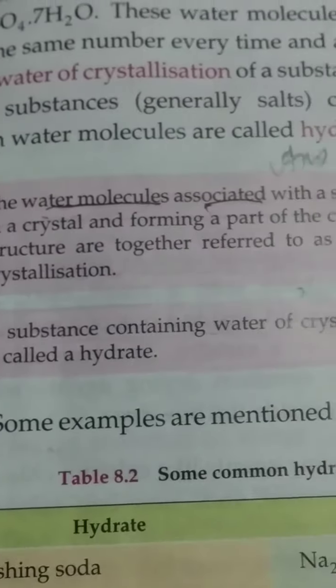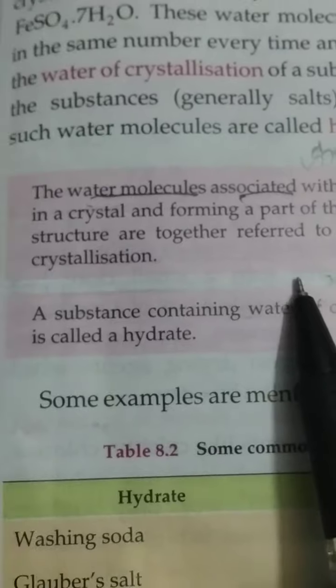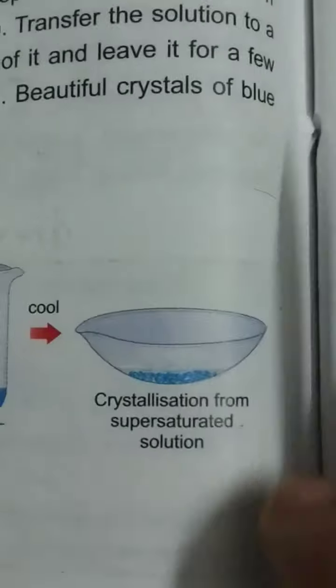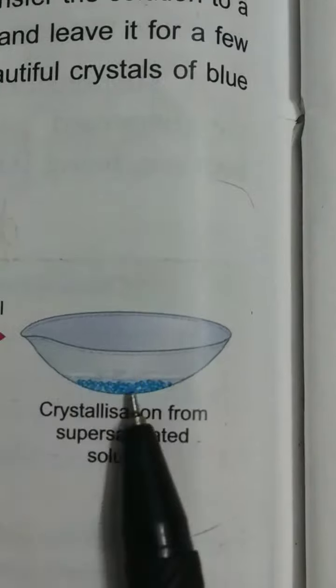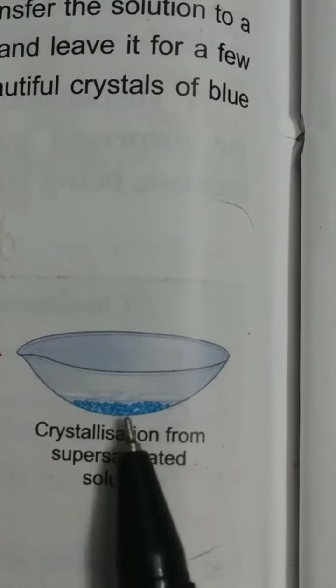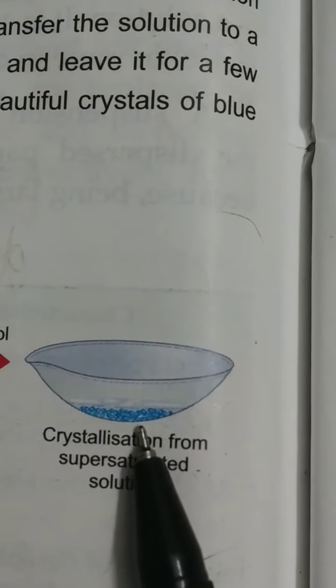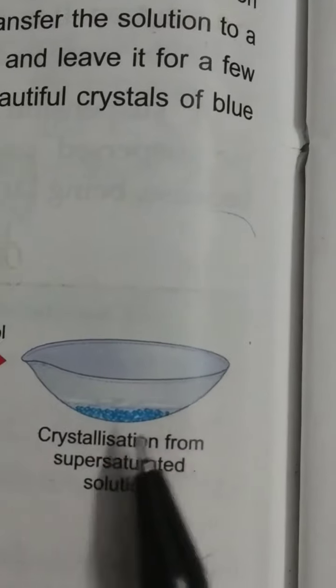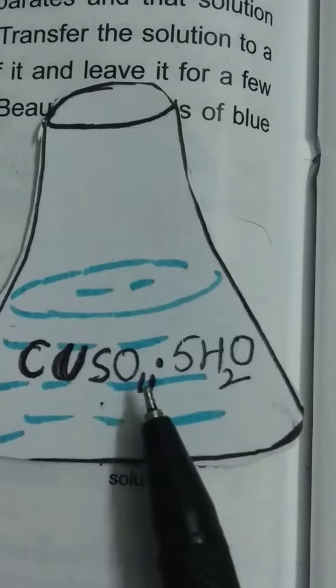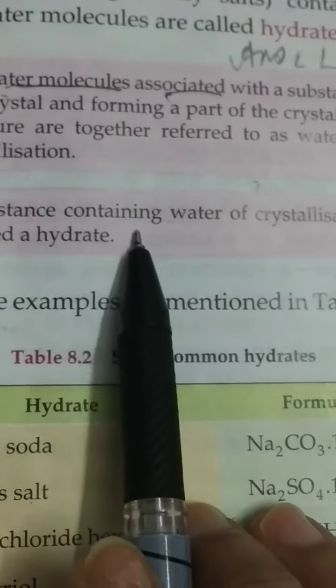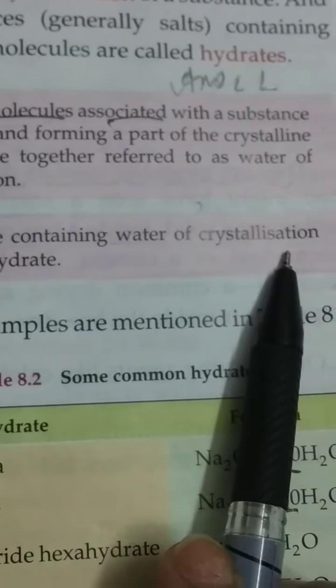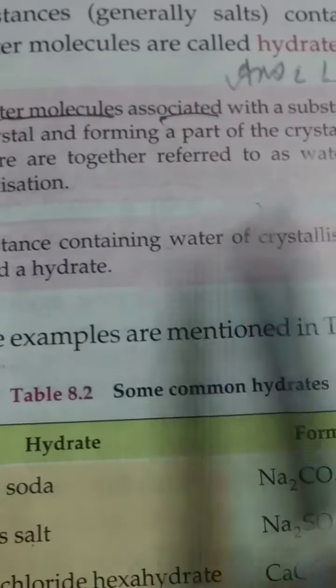Water molecules associated with a substance, which substance? Copper sulfate, in a crystal forming the crystalline structure, together referred to as water of crystallization, 5H2O with copper sulfate. A substance containing water of crystallization is called a hydrate.